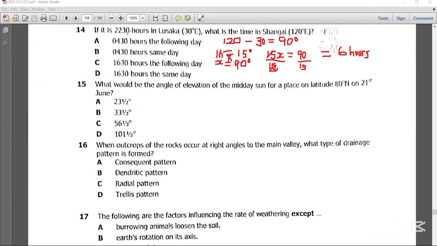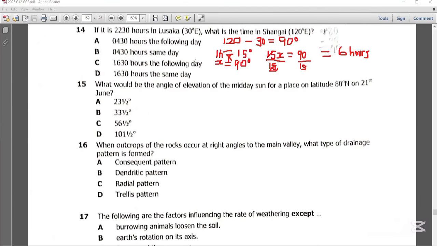So in this case, since you've been given 22 hours in Lusaka, 30 degrees east, in Shanghai you expect the time to be ahead since it is 120 degrees east. So if it is 22 hours in Lusaka, and we are looking for the time in Shanghai at 120 degrees east, it is ahead by 6 hours.